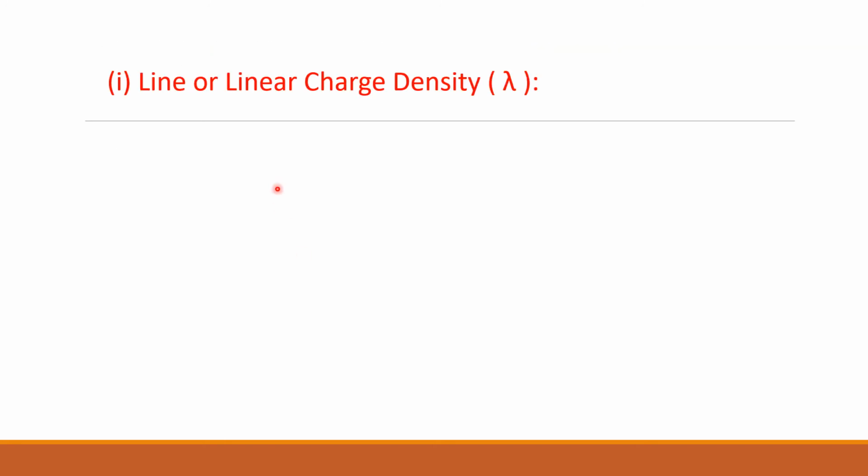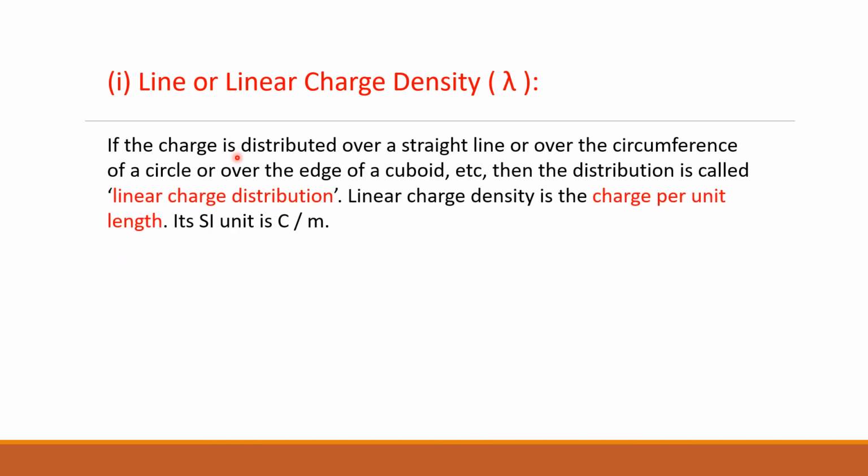First one is line or linear charge density. It is denoted by lambda. What is linear charge distribution? If a charge is distributed over a straight line, or over the circumference of the circle, along the line, whatever it is should be along the line, then we call it line charge or linear charge distribution.